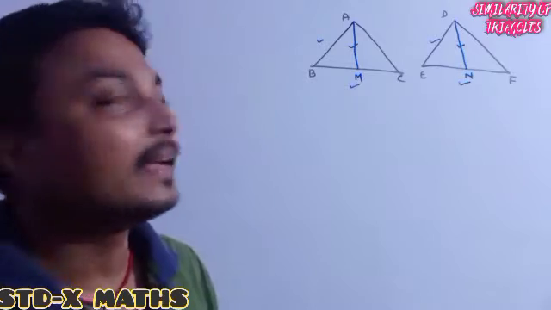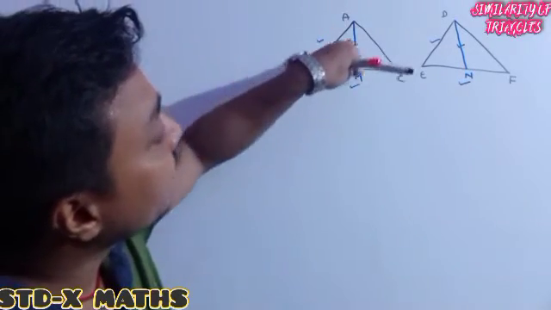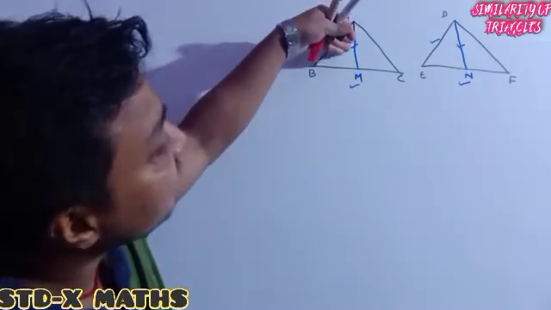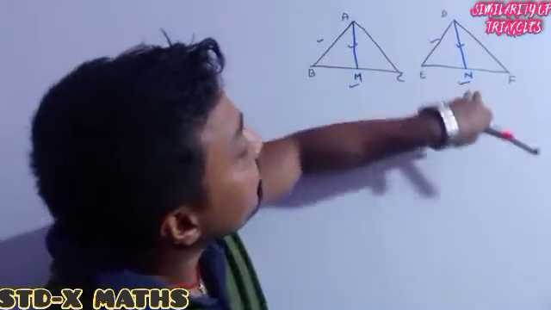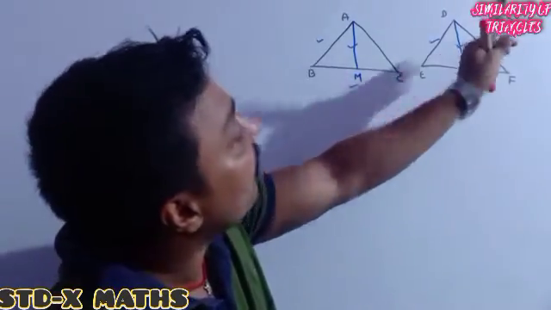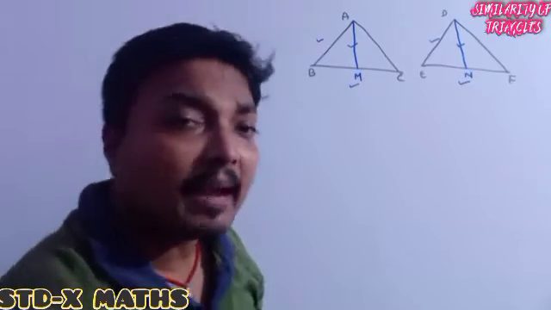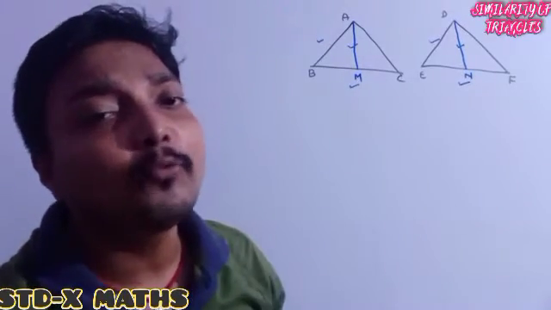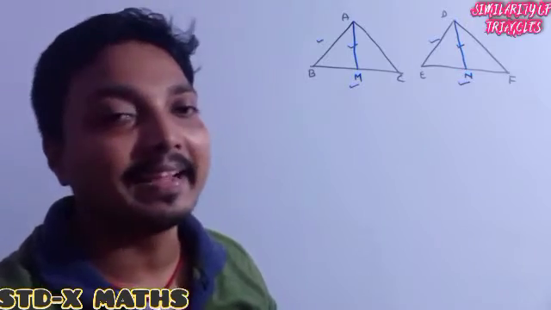Once again repeating, the sides AB, BC and the median AM are in equal ratio with DE, EF and DN of triangle DEF. Then you have to prove triangle ABC is similar to triangle DEF.